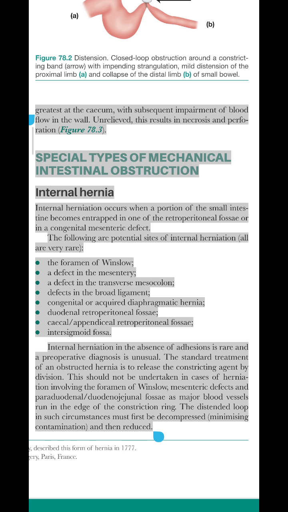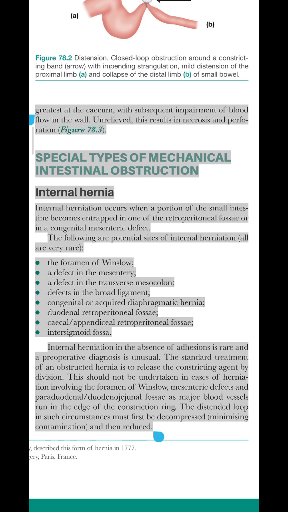Special types of mechanical intestinal obstruction. Internal hernia. Internal herniation occurs when a portion of the small intestine becomes entrapped in one of the retroperitoneal fossae or in a congenital mesenteric defect. The following are potential sites of internal herniation.